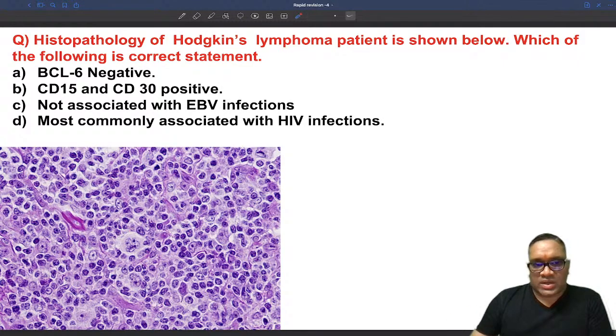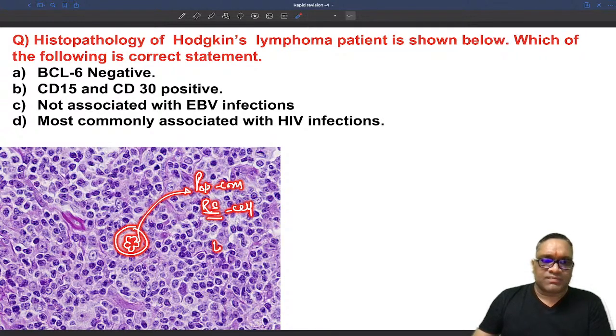Can you see this? What is this Hodgkin's lymphoma? Can you notice this Hodgkin's lymphoma cell? There are multi-lobated nuclei. So what is this? This is the popcorn cell. This is the popcorn Reed-Sternberg cell. Where are you going to see popcorn Reed-Sternberg cells? In lymphocyte predominant Hodgkin's lymphoma, right? So this is the lymphocyte predominant Hodgkin's lymphoma.